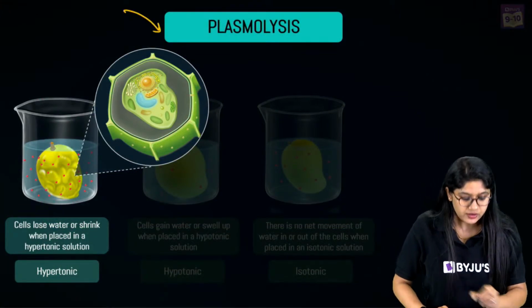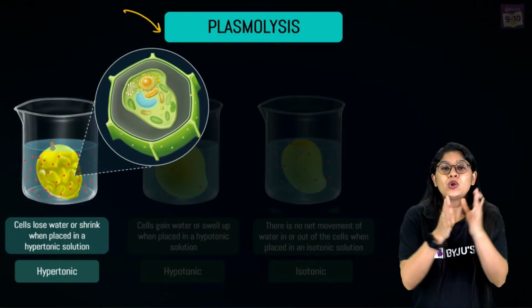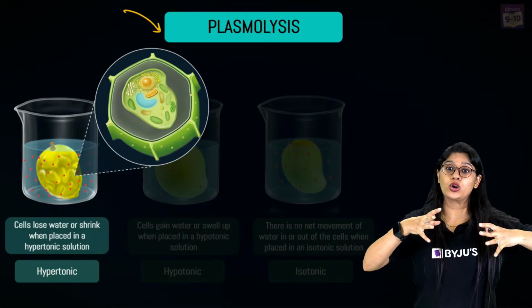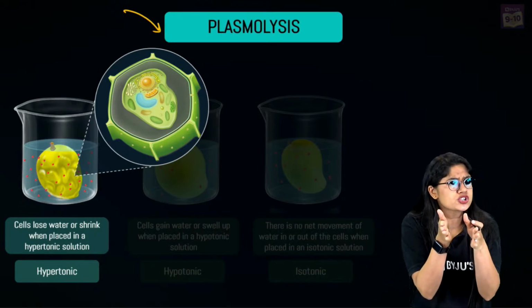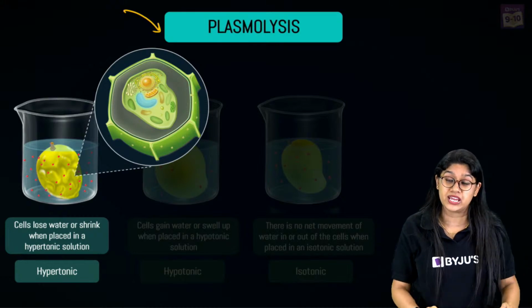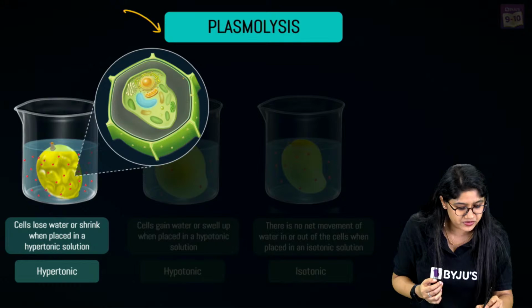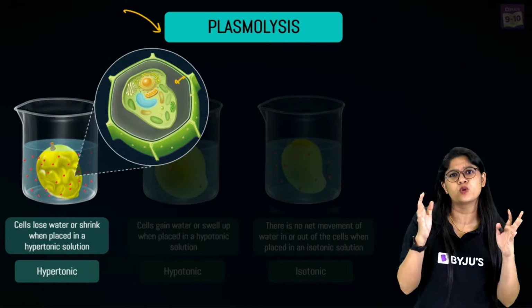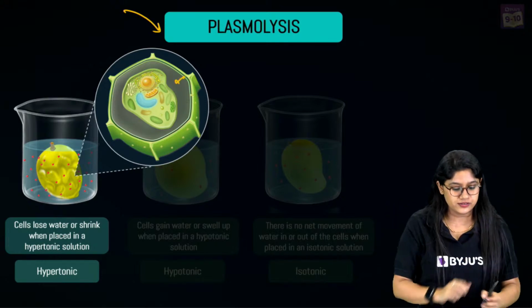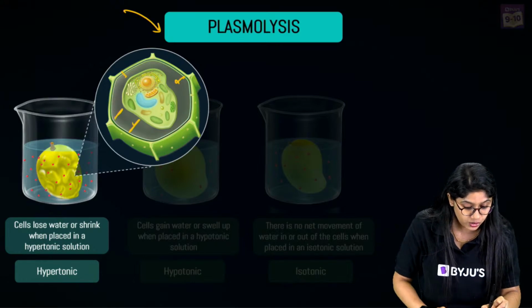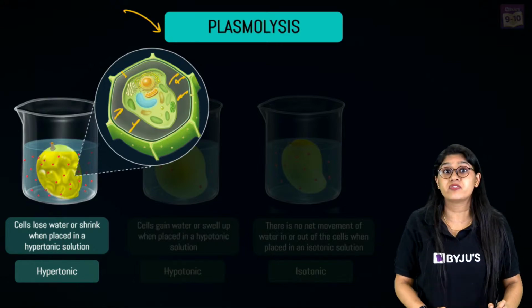But we know that in plasmolysis, what will happen? In plant cells, we have a cell wall, right? And very close to the cell wall, we have the plasma membrane. As the water moves out of the cell, the plasma membrane will say, okay, bye cell wall, I'm moving inside. We don't have water, so it will shrink along with the other contents, right?